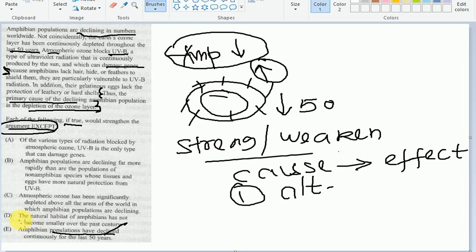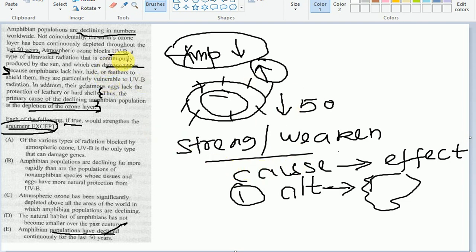But in option D, what is the cause given? The natural habitat of amphibians has not become smaller. So the alternate cause given in option D is the natural habitat. Okay, let's say this is the natural habitat. So what is the main argument? The argument is that amphibian populations are declining, but there can be multiple reasons for that decline, right?